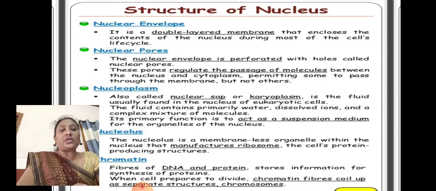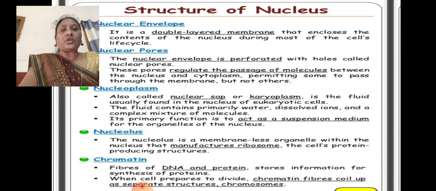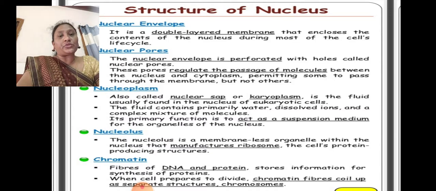Next, the nucleolus. The nucleolus is a membraneless organelle within the nucleus that manufactures ribosomes, the protein-producing structures. The cell needs proteins, and they are produced by the ribosomes.